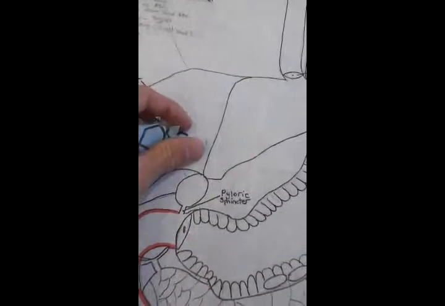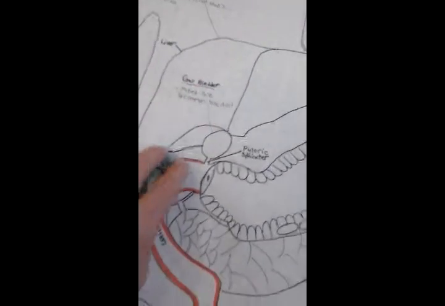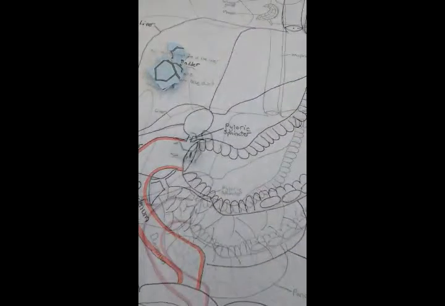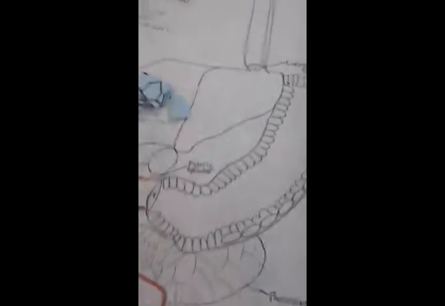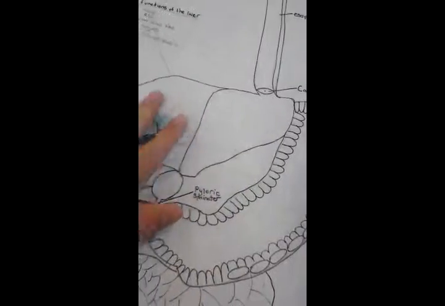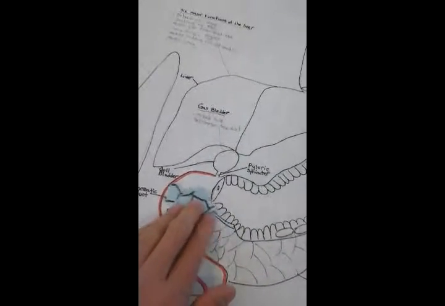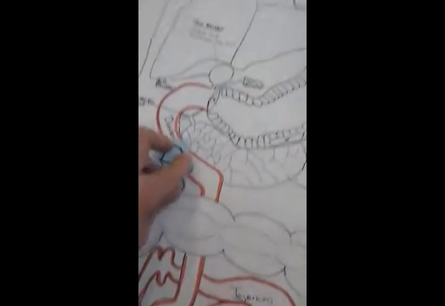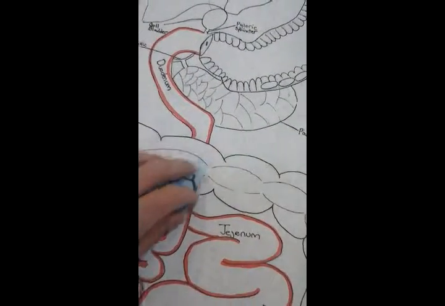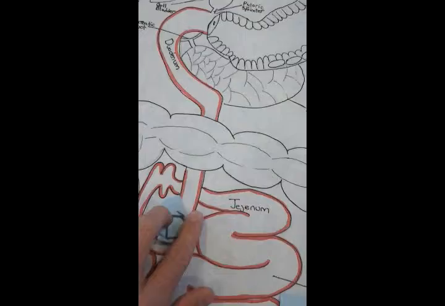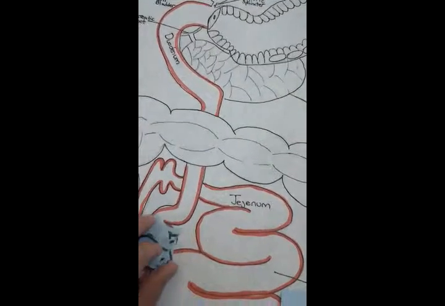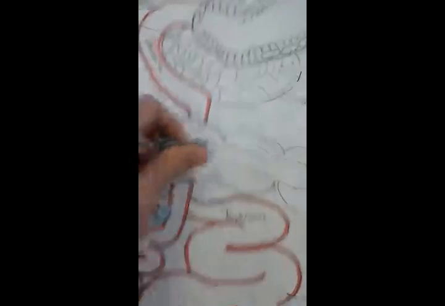If the blood sugar is high, the pancreas will release insulin. Insulin will cause the liver to store the glucose as glycogen. When blood sugar drops again, the pancreas will release glucagon. Glucagon will cause the liver to release the glucose into the bloodstream. The blood will go to the heart where it will be pumped to the body cells.